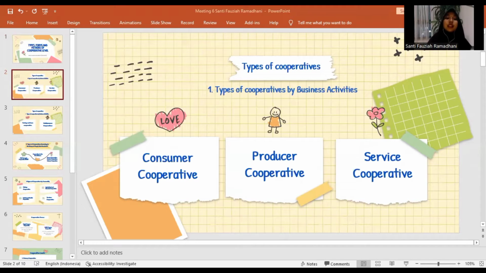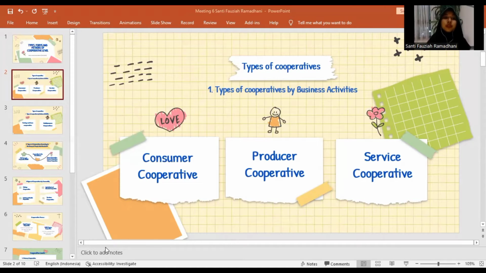The first is types of cooperative by business activities. The classification of cooperatives according to their business activities is based on the type of business field that the cooperative runs. The first is consumer cooperative. Consumer cooperatives are cooperatives that seek to provide goods needed by their members in particular and society in general, both primary needs and secondary needs that can improve the welfare of members' lives.